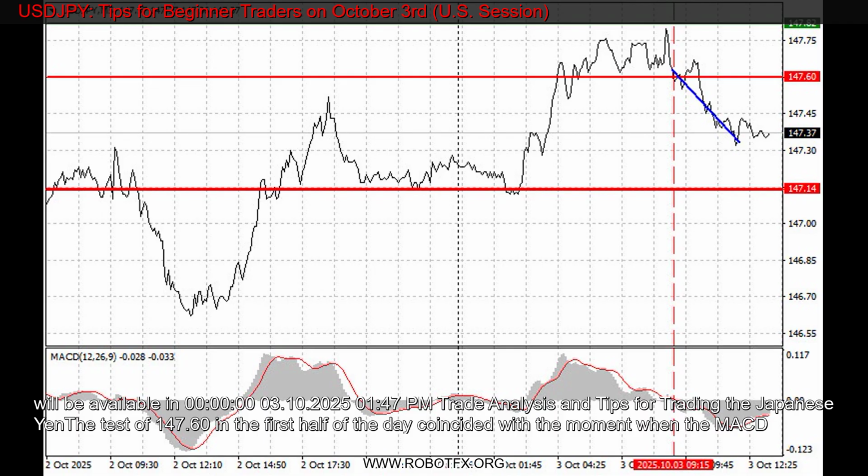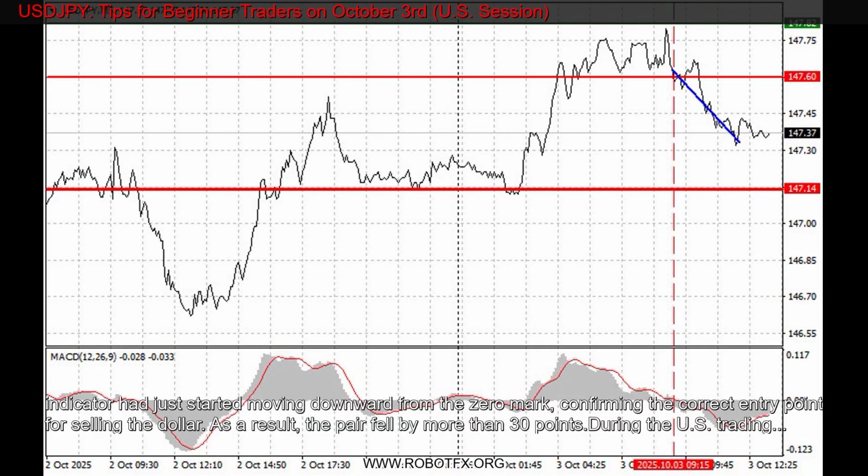Trade analysis and tips for trading the Japanese yen. The test of 147.60 in the first half of the day coincided with the moment when the MACD indicator had just started moving downward from the zero mark, confirming the correct entry point for selling the dollar. As a result, the pair fell by more than 30 points.